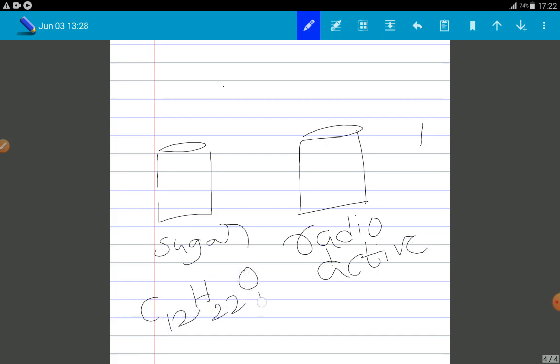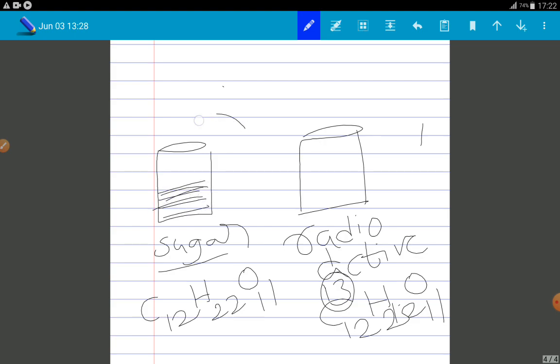C12H22O11 is our sugar formula, but here I am labeling the carbon as C13, nothing but some radioactive. Here dissolution means you are adding some water.